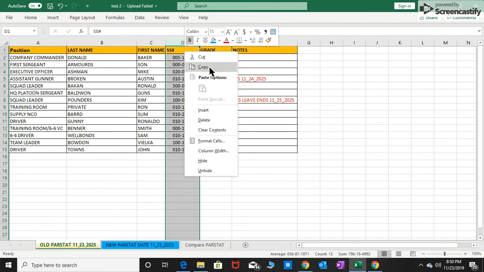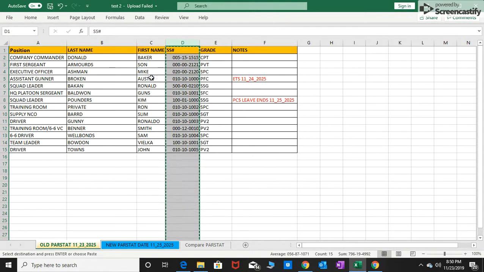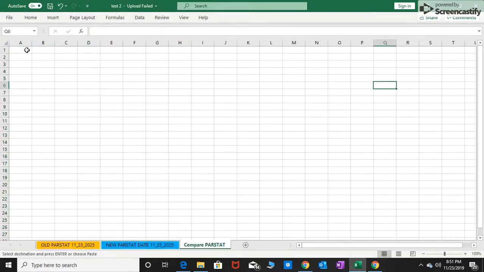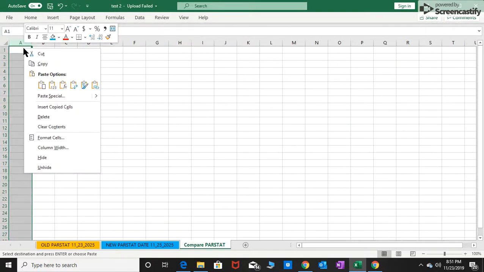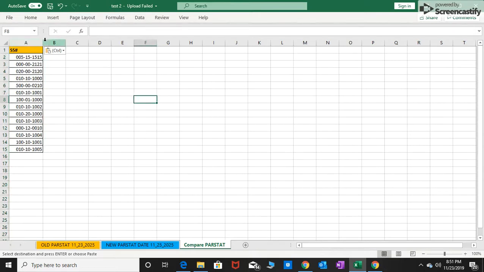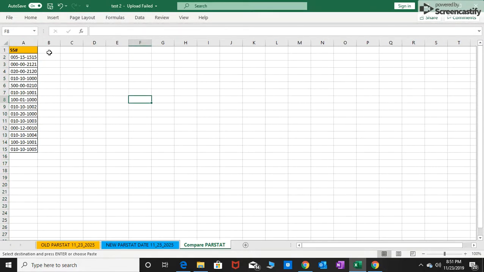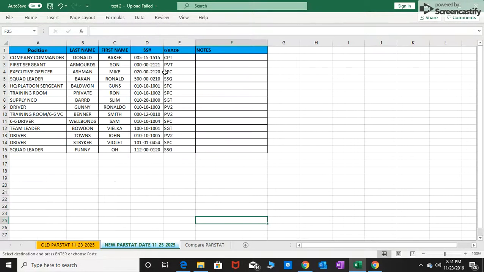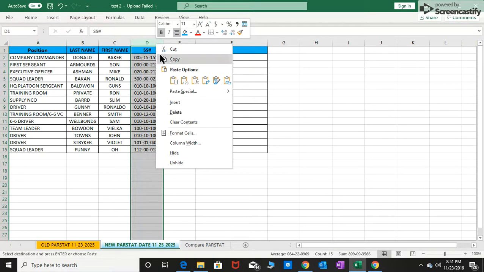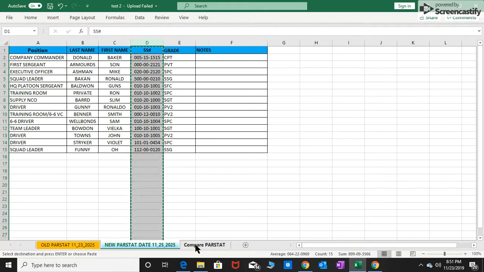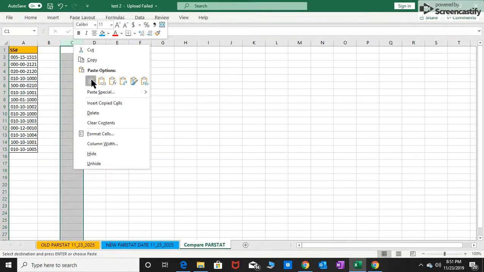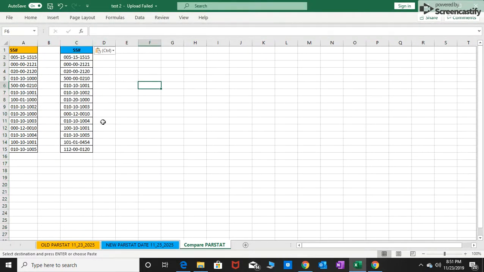Highlight, copy. So right now we're actually copying the old PARSAT. Let's compare it. Paste it. Good to go. Alright, leave a space in between for the new PARSAT. So highlight the Social Security number, paste, good to go.